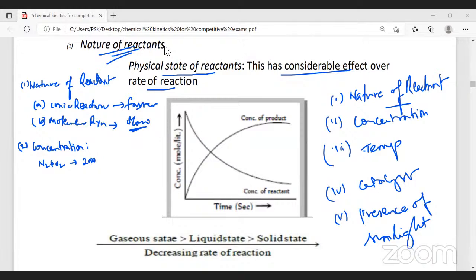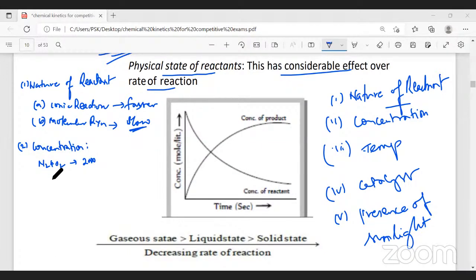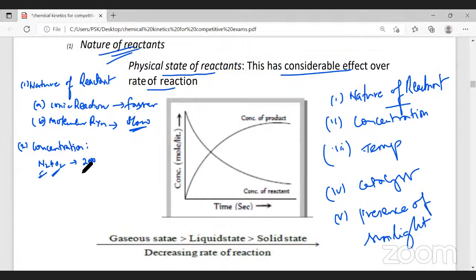Yes, sir. Similarly, when you have only one nitrogen and one oxygen, the possibility for them to collide is less. But you have more number of nitrogen and more number of oxygen. We have thousands of nitrogen and thousands of oxygen. That means concentration is more. So nitrogen colliding with oxygen becomes what? More frequent. Therefore, the product formation will be what? Faster. That means the rate of a reaction is directly proportional to concentration.